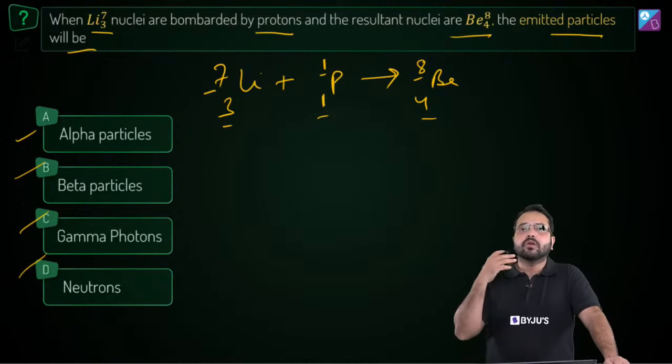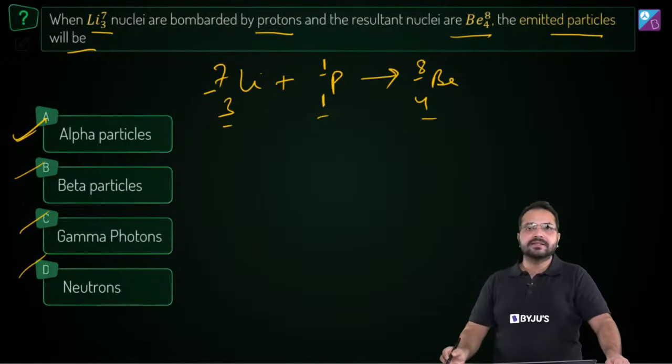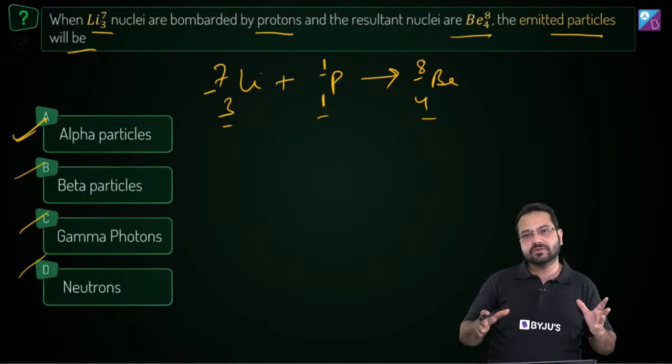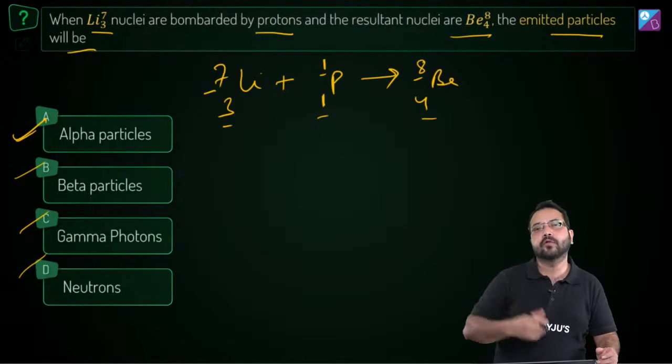Okay, so if we have an alpha particle, this alpha particle is going to disbalance the equation, because alpha particle, what is alpha particle? 4He2.